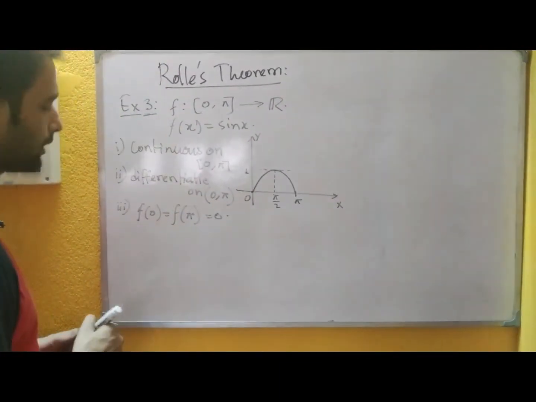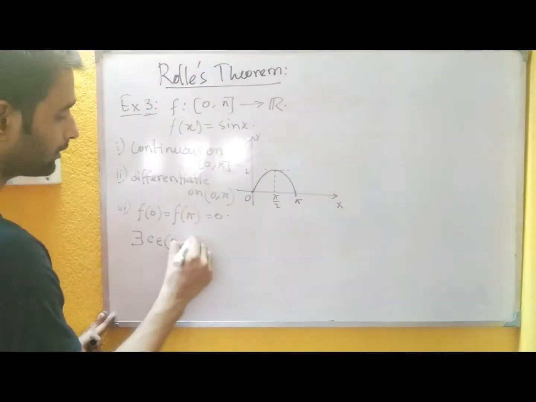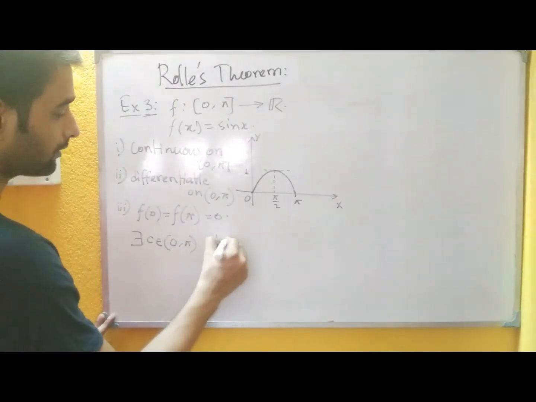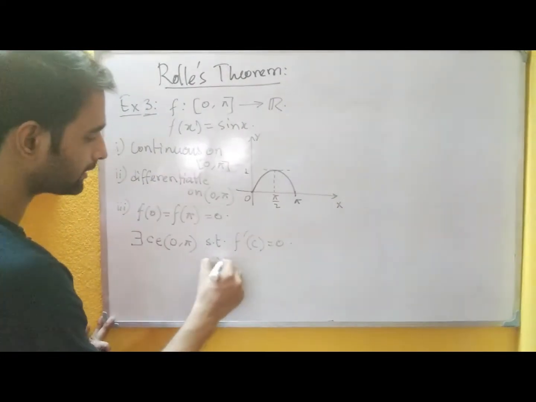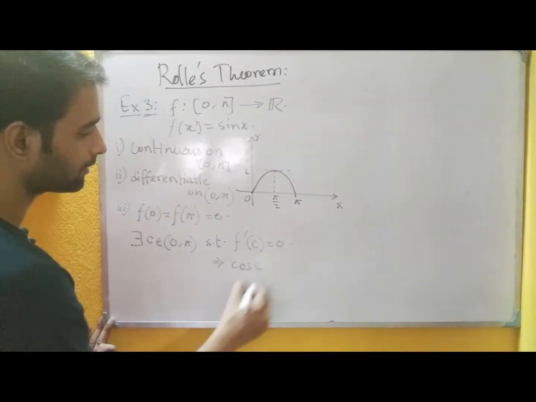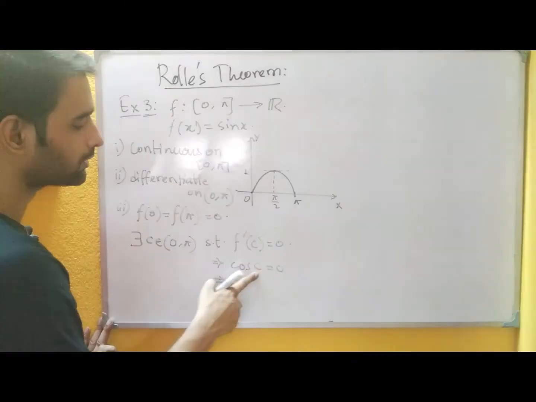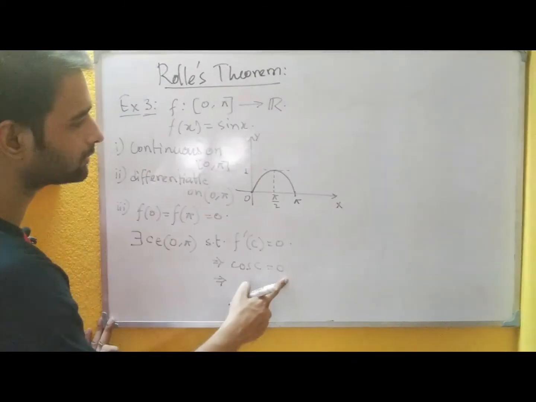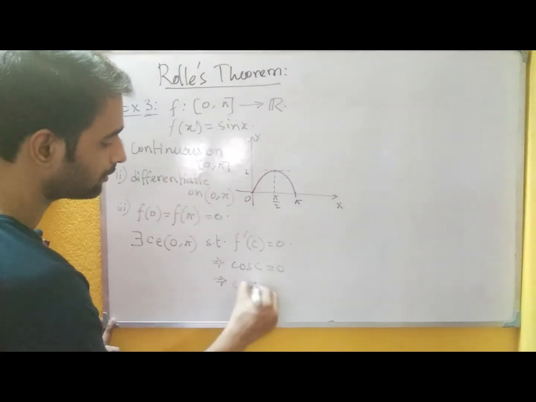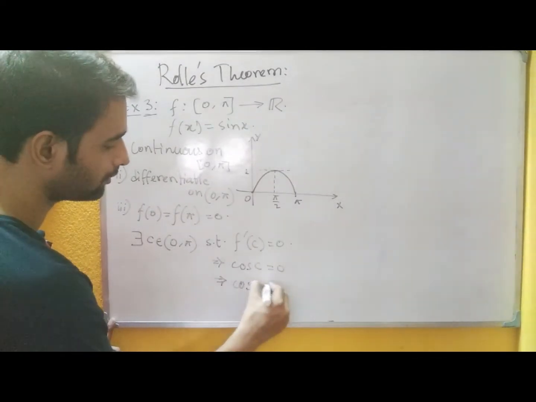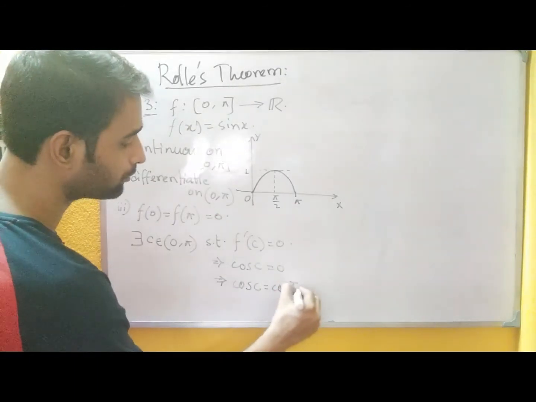So let us come to the conclusion that there exists some c belonging to (0, pi) such that f dash c will be 0. And what is f dash c? It is cos c equals 0. So cos c equals 0 means where cos becomes 0, at pi by 2.